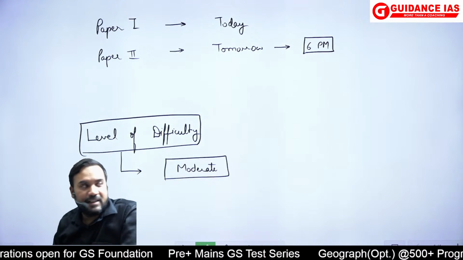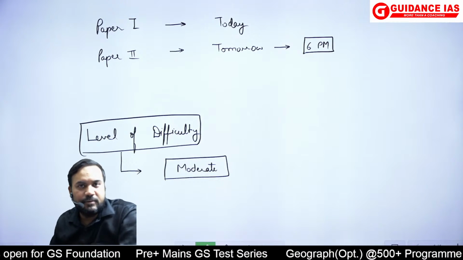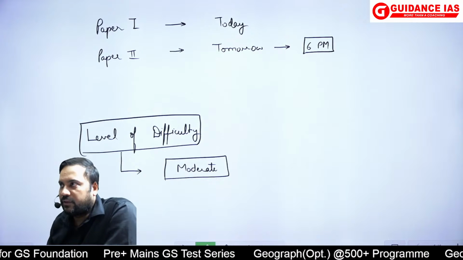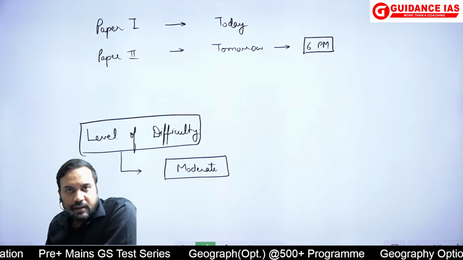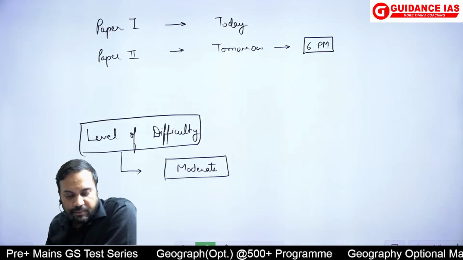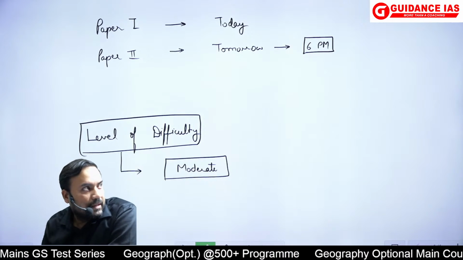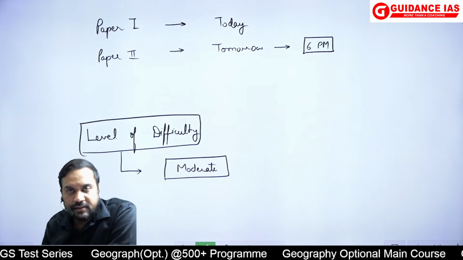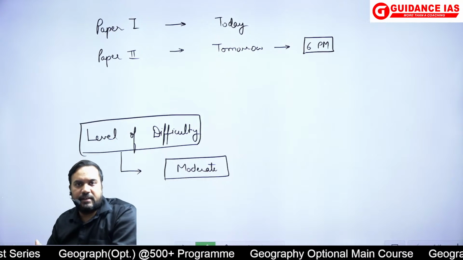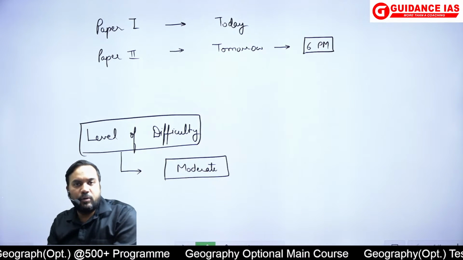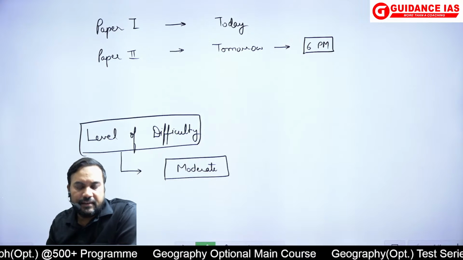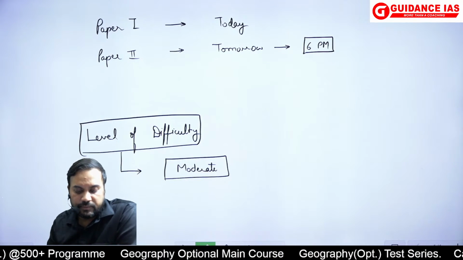It was not so much easy. When I'm using the term easy, I am essentially referring to the comparison with the most recent papers which have been held. In comparison, I would say that it was easier, but overall, from a standalone perspective, we can say that the paper was somewhere moderate.